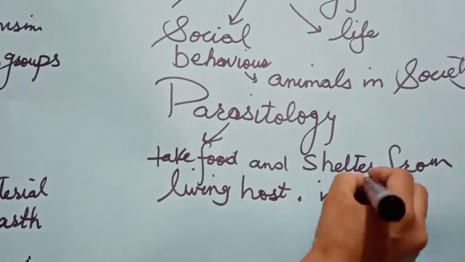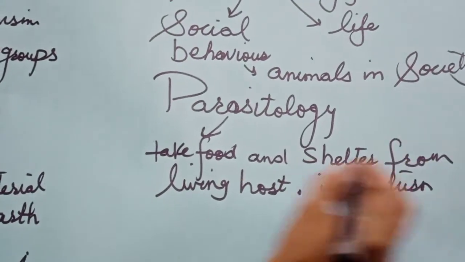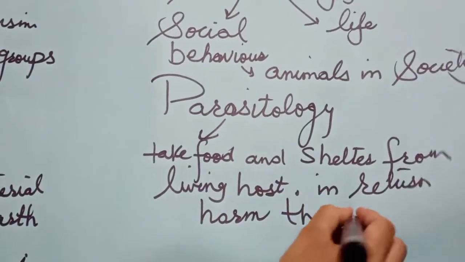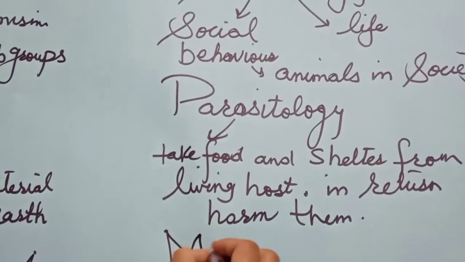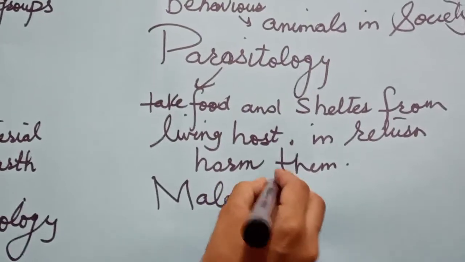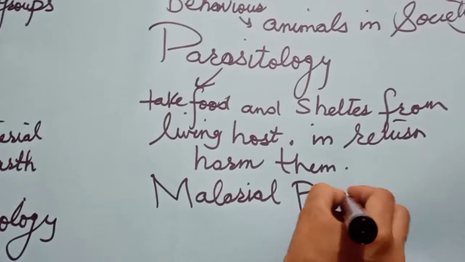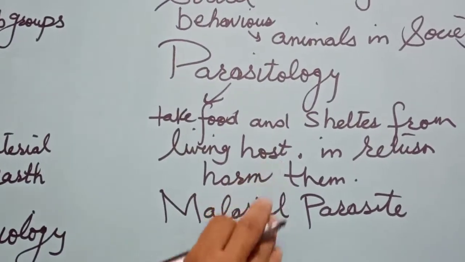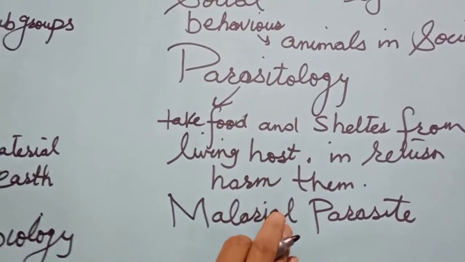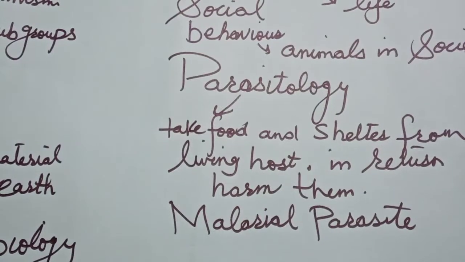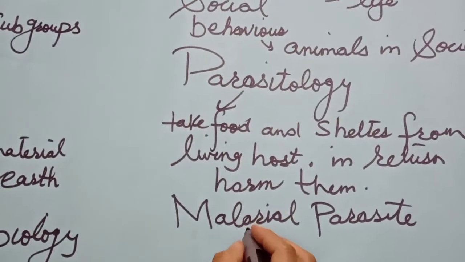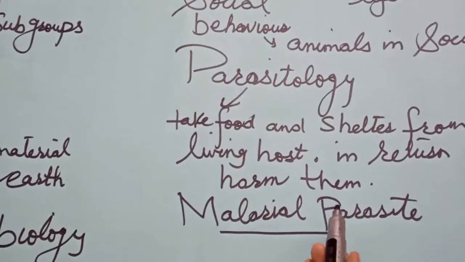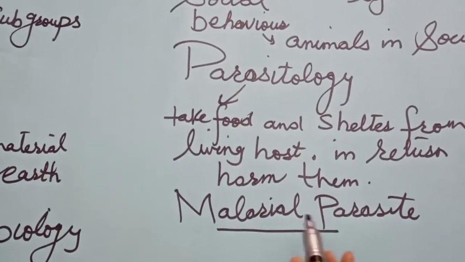In return, they become harmful for them. An example is the malarial parasite, which causes malaria. These are always harmful for the host. In malaria, when the person is affected by this parasite, he suffers from fever.